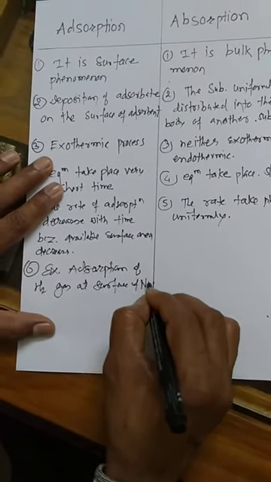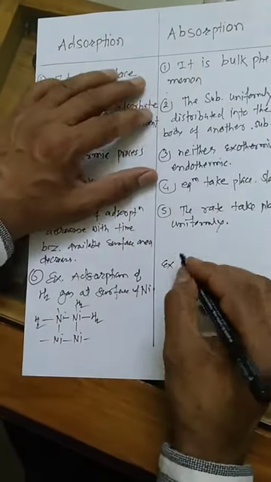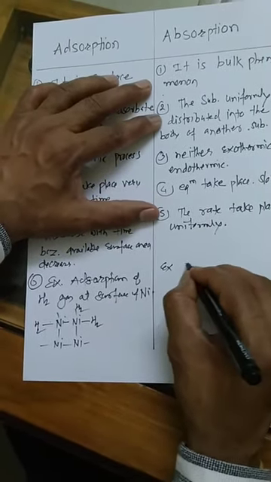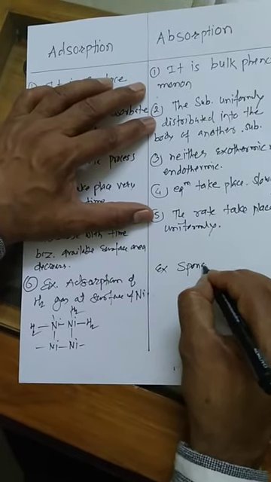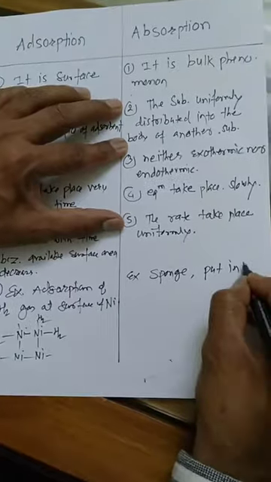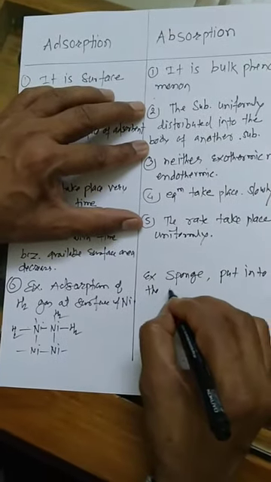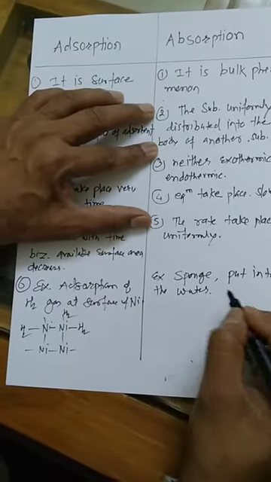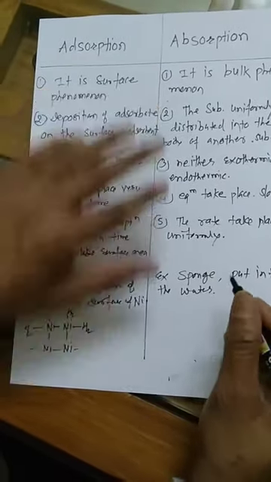The adsorption of the gas takes place at the surface of the nickel. And here the example of absorption: a sponge put into water. Here the uniform distribution of water takes place into the body of the sponge.